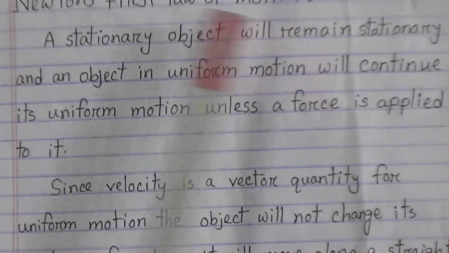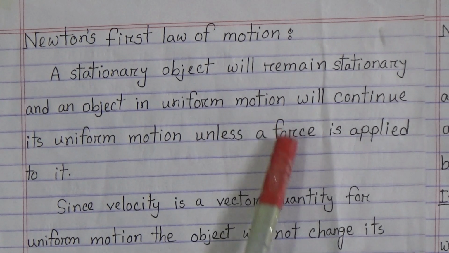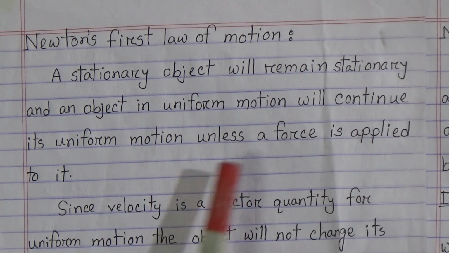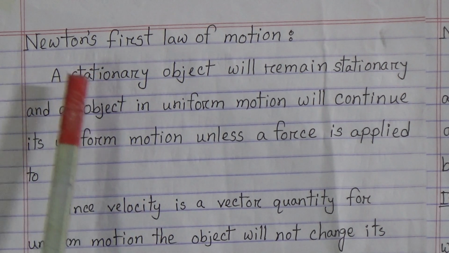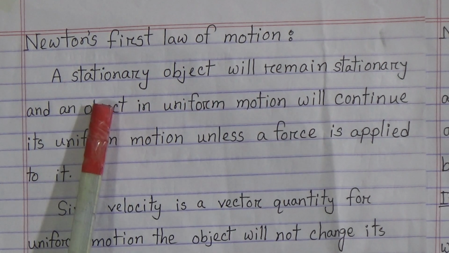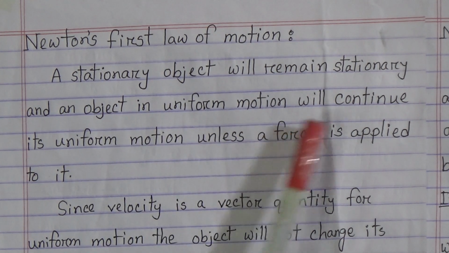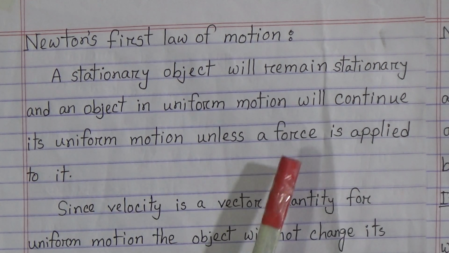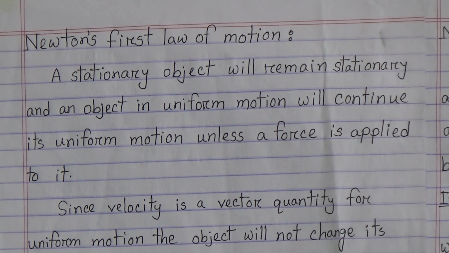Newton's first law of motion: a stationary object will remain stationary and an object in uniform motion will continue its uniform motion unless a force is applied to it. My dear students, I am repeating. Newton's first law of motion: a stationary object will remain stationary and an object in uniform motion will continue its uniform motion unless a force is applied to it. Since velocity is a vector quantity, for uniform motion the object will not change its direction of motion, it will move along a straight line at uniform speed.